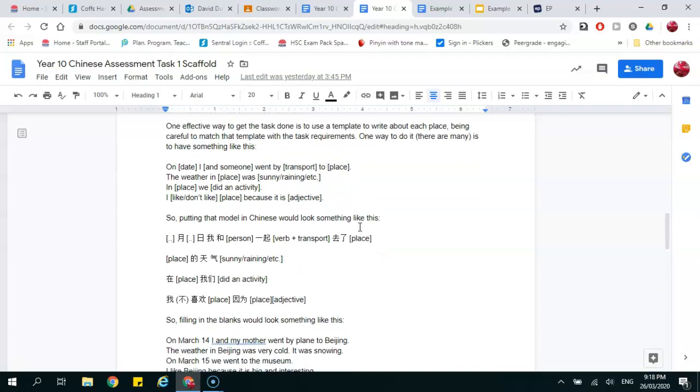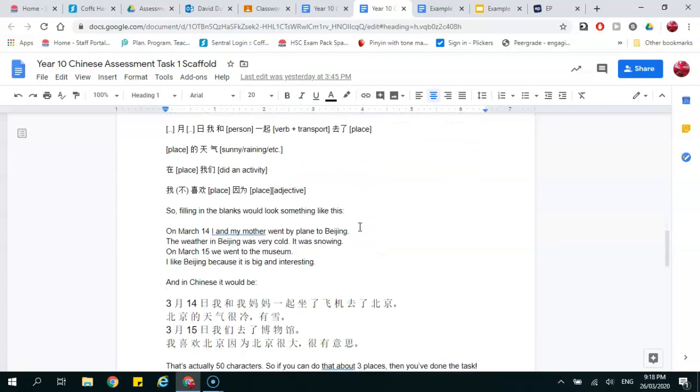Okay, so I'm going to scroll down and look at the English. So here's an example where I sort of filled in those blanks. On March 14, I and my mother went by plane to Beijing. The weather in Beijing was very cold. It was snowing. On March 15, we went to the museum. I like Beijing because it is big and interesting. All right. So that's a basic template for how your language could look. This isn't the only way you can do this task, but it's one way.